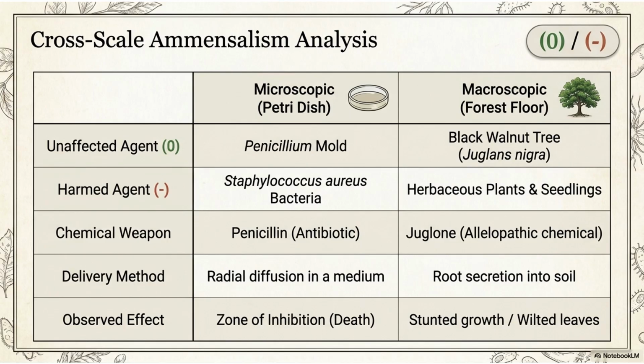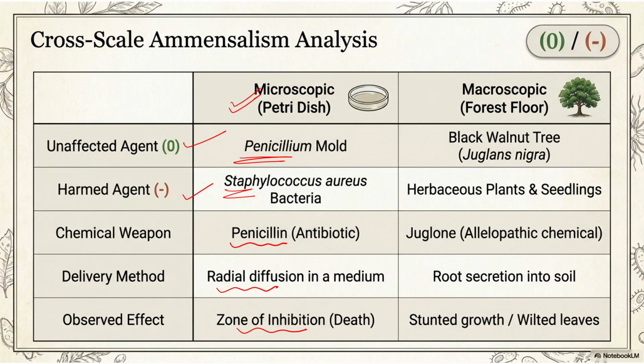Now let us compare it. We have studied one example in the Petri plate, the microscopic example of fungus Penicillium and bacteria Staphylococcus. The fungus has zero, no profit, no loss, but Staphylococcus is at a loss. The chemical is penicillin, released by diffusion, and a zone of inhibition is made.